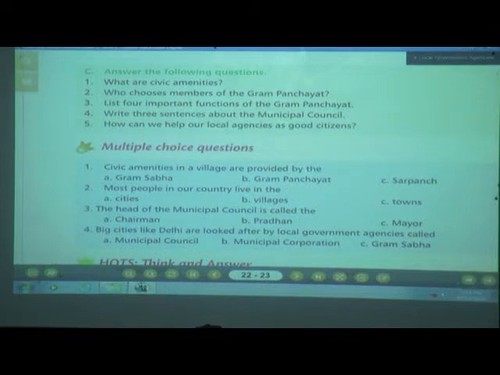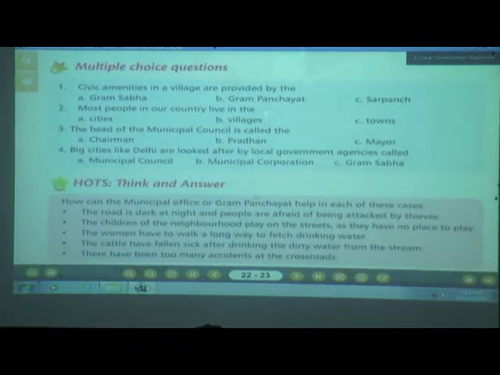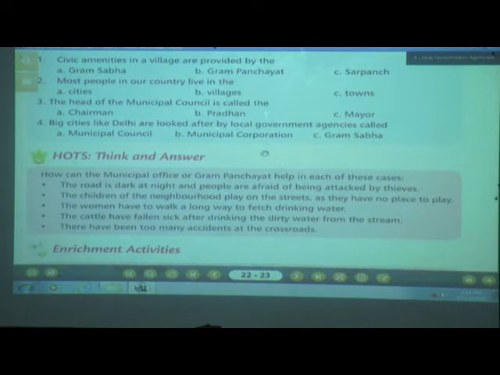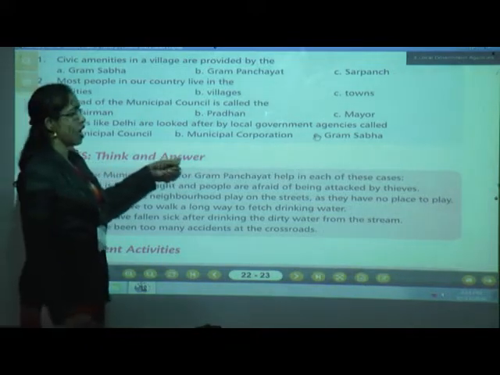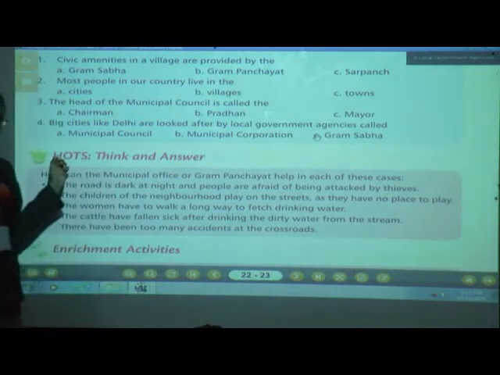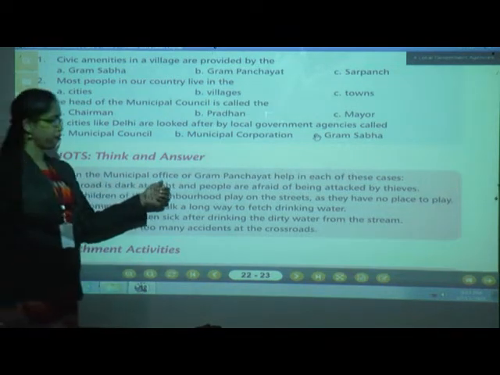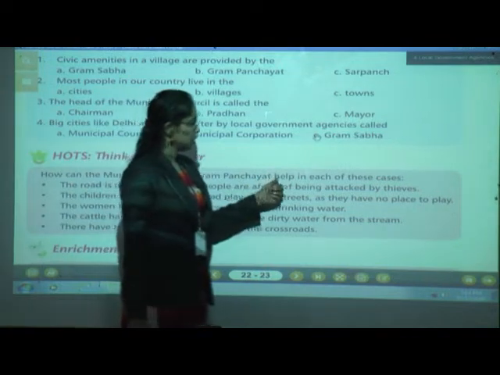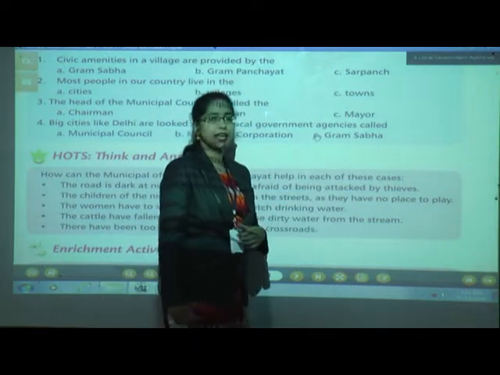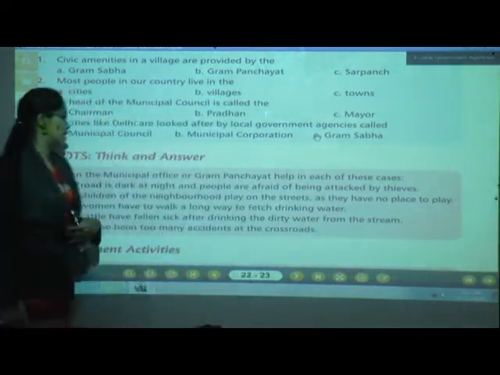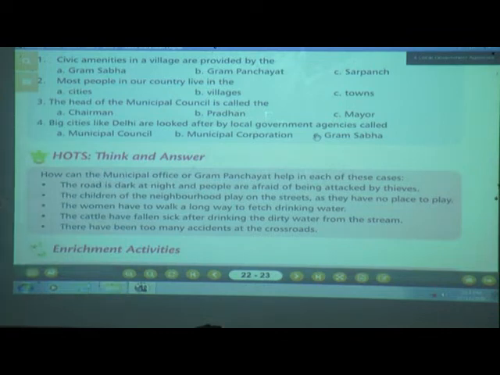Next is the HOTS question, think and answer. Okay children, you are going to think and give the answer. How can the municipal office or Gram Panchayat help in each of these cases? Let's see the first one.